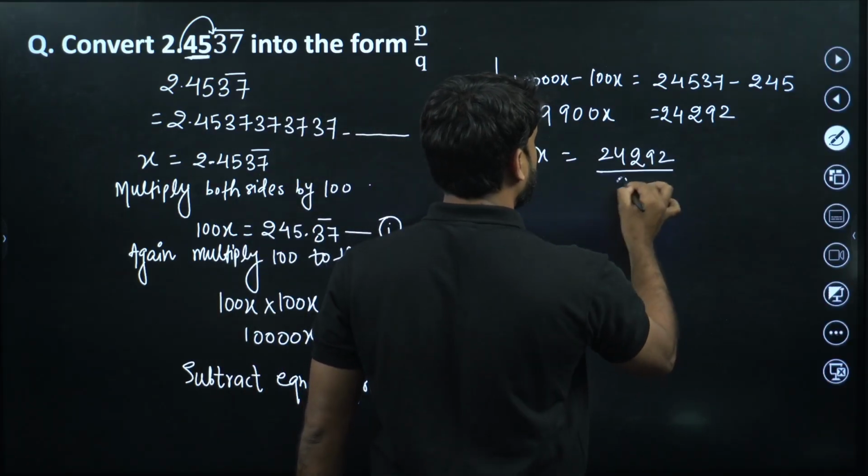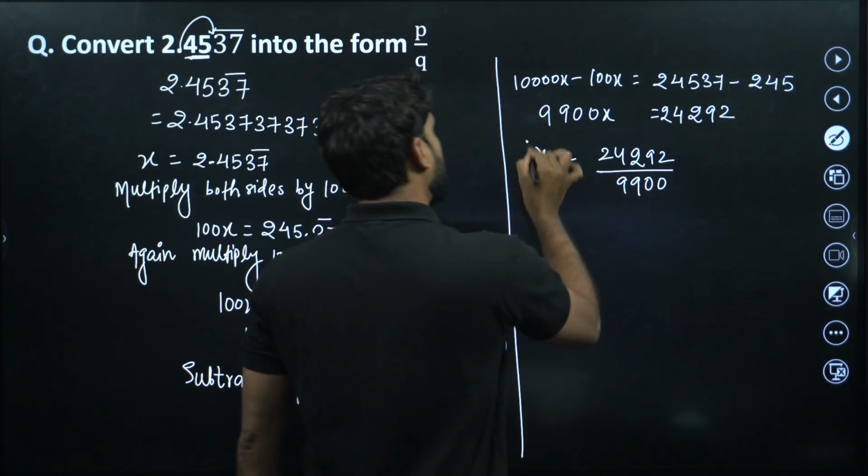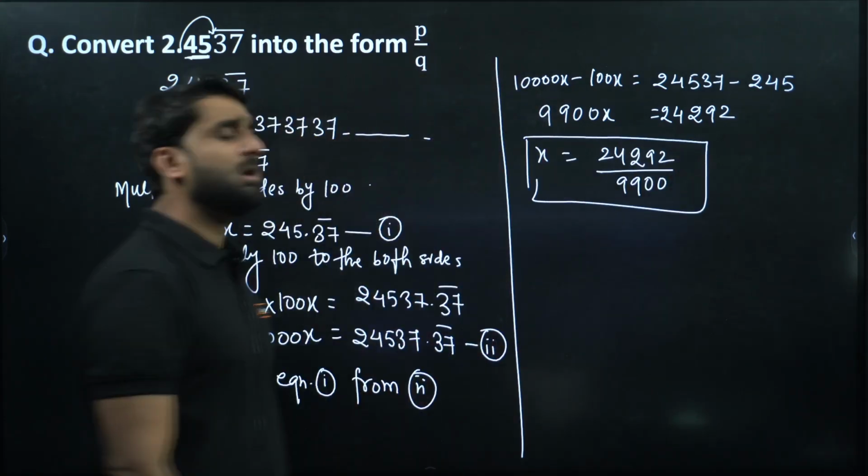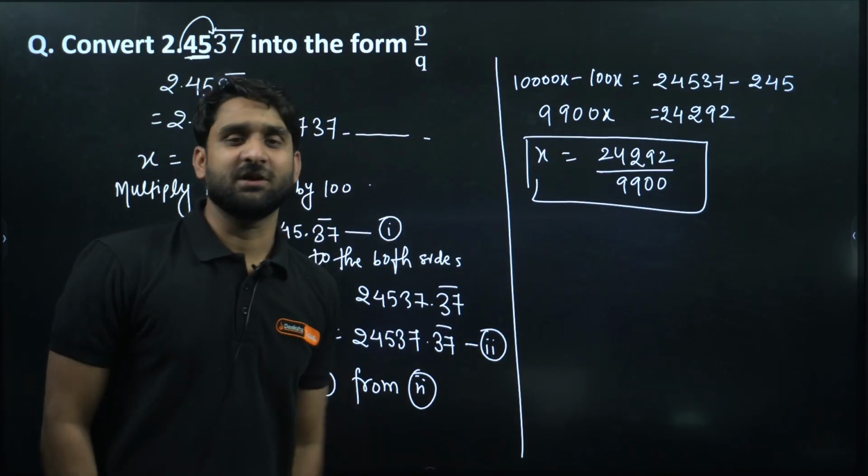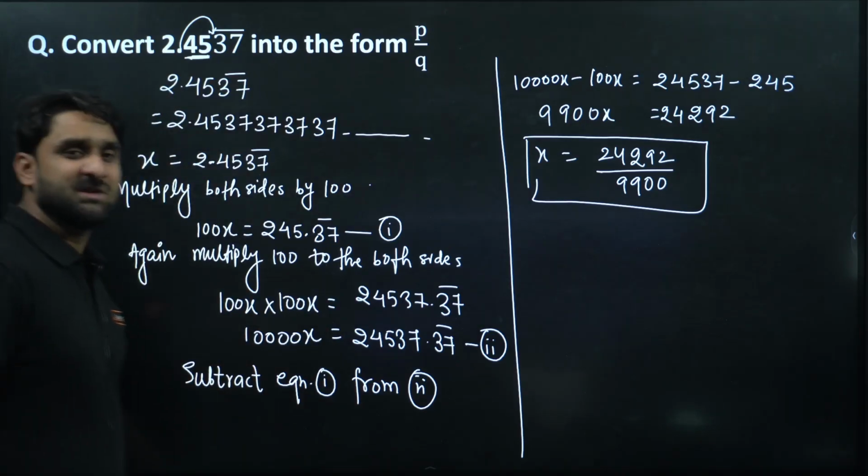So we have x is equal to 292 divided by 9900. Now you can cancel the numerator and denominator to make it the simplest form. This is the answer here. I hope this question is clear to you all.